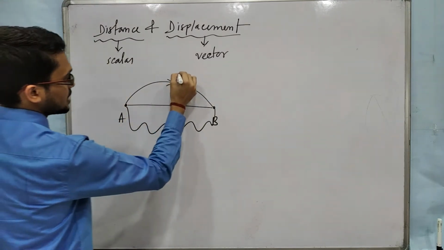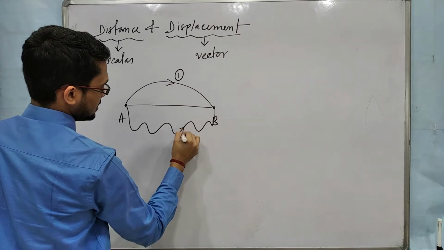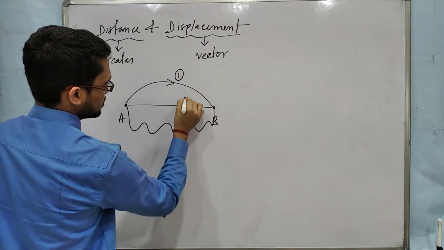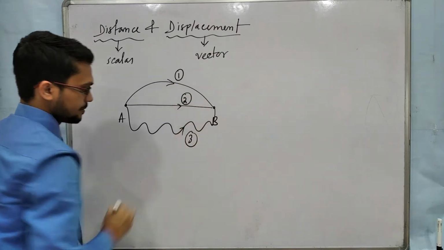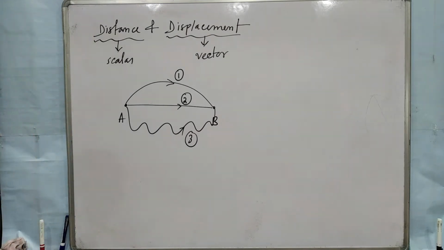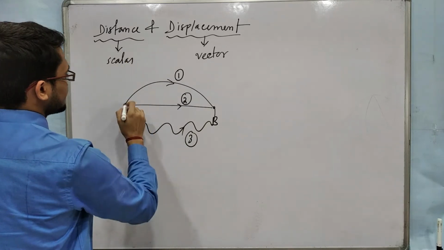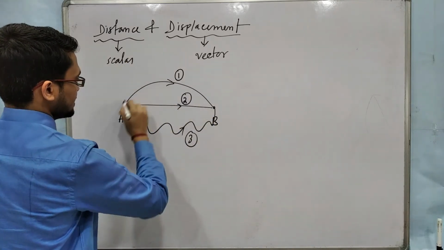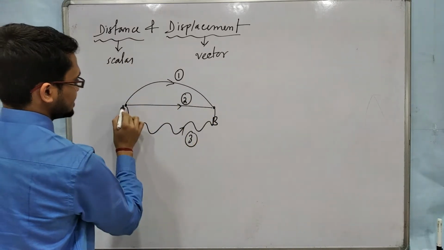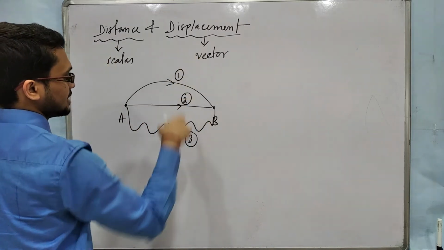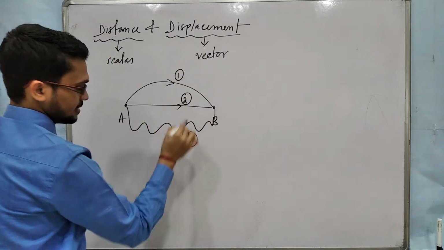Suppose this is path number 1, this is path number 2, and this is path number 3. In the first case distance means this path length, in the second case distance means this path length, and in the third case distance means this path length.